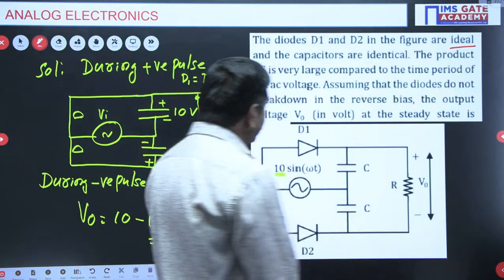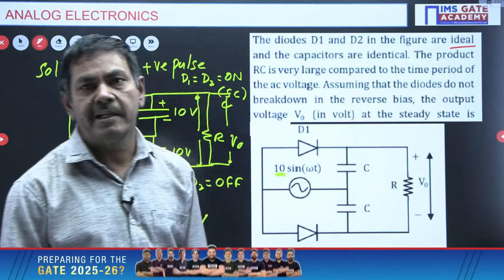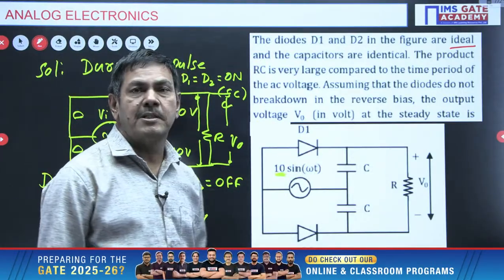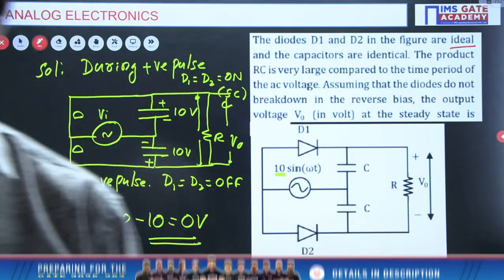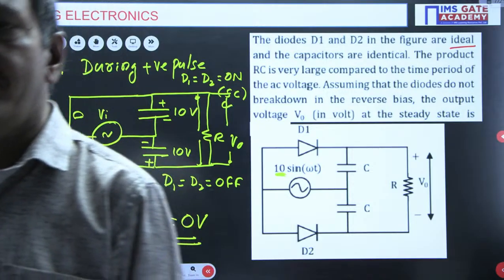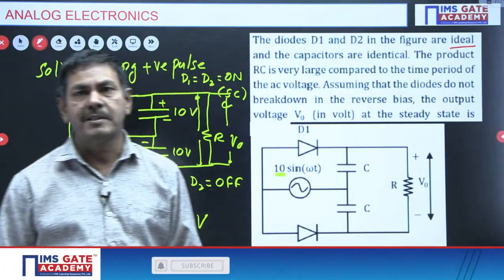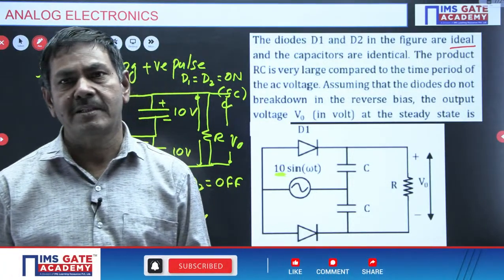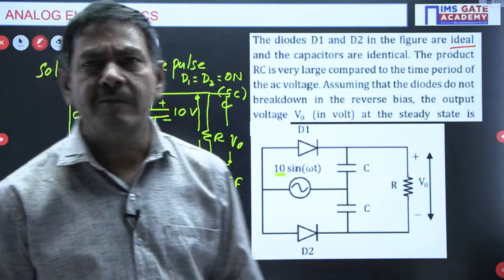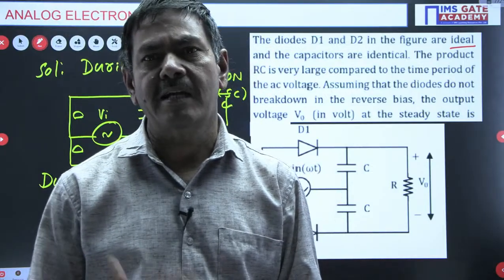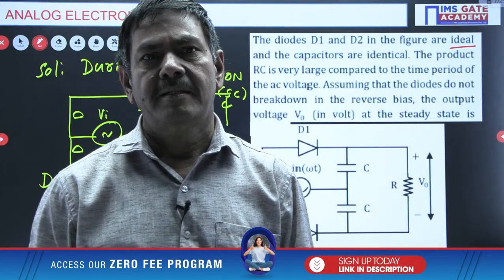If non-ideal diodes are connected here, the same 10 volts will not be developed. 10 minus some drop is possible. 10 minus 0.7, how much? 9.3 volts will be developed. Understand my point? If it is a non-ideal diode, you have to subtract 0.7 from the 10 volts, and the rest of the voltage will be developed across the capacitor. Did you understand, Ricky? Did you understand or not? Please tell me.